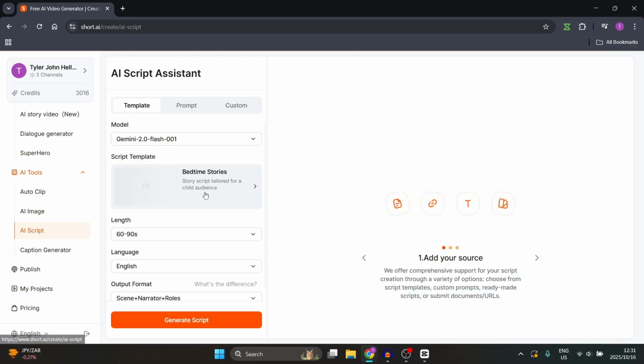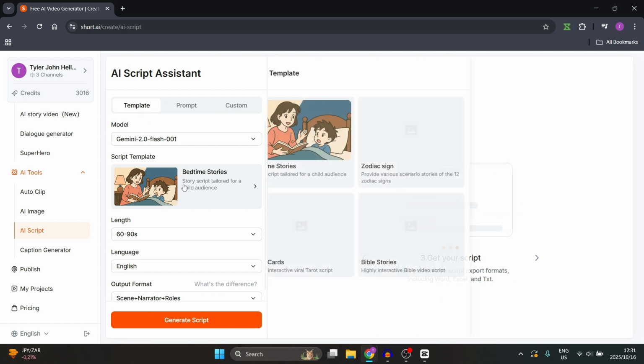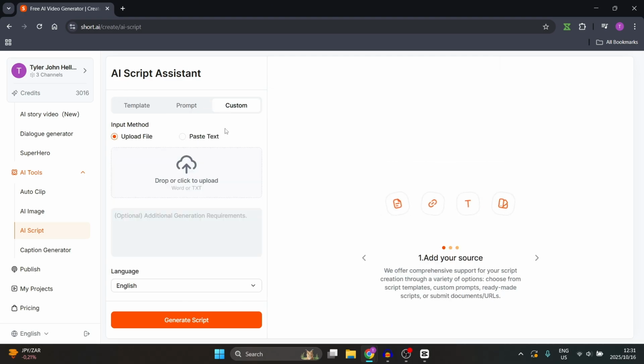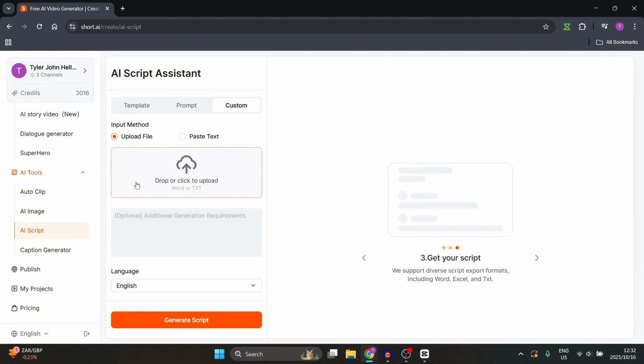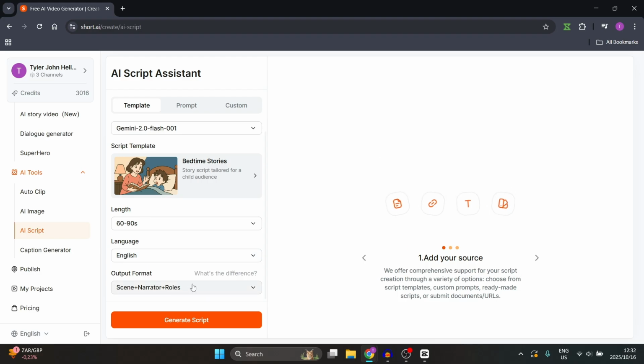Moving on to the AI script over here. Here you can literally create a script of any sort. Alright, so let's say for example we would like to use a template. Here's a bunch of templates that you can use. You can also just use a prompt, or you can customize it. You can upload a file, or you can paste your text if you're choosing this option over here. You can then also add some additional generation requirements. Choose your language and your length, and your output format.